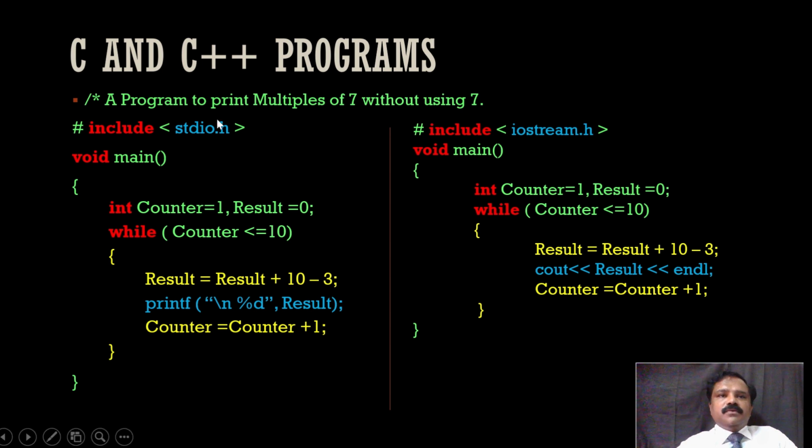Simple, right? Now, if we learn C like this, then for C++, what is the difference? That is these blue colored things, right? That's the only difference. Instead of the library stdio.h, we use iostream.h. Main function is main, counter is 1, result equal to 0. It's the same. Int is int, keywords are same. While counter less than or equal to 10, result equal to result plus 10 minus 3, that is same, but the print statement is different. Here it is cout result endl, counter equal to counter plus 1. So instead of printf we use cout, instead of stdio.h we use iostream.h.